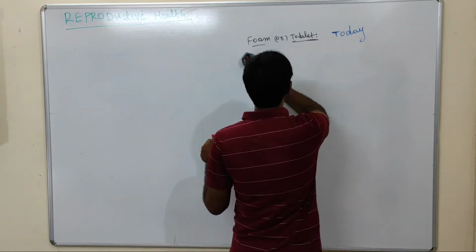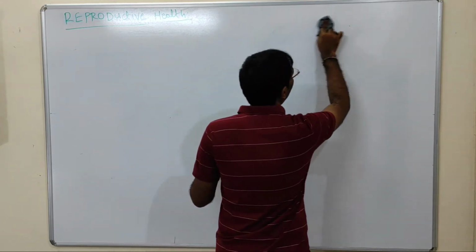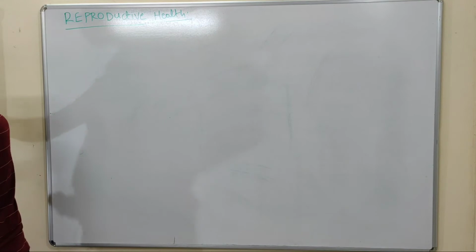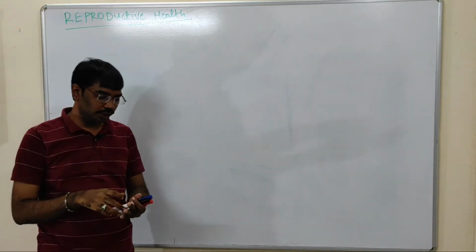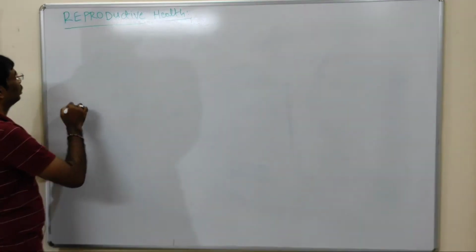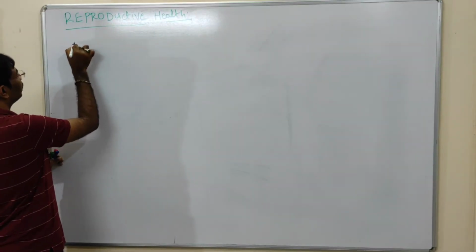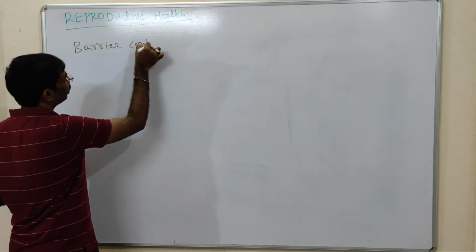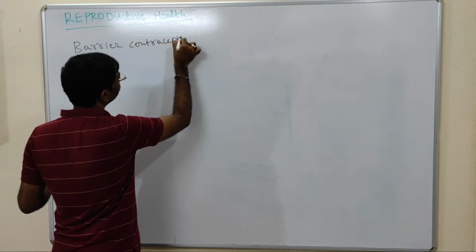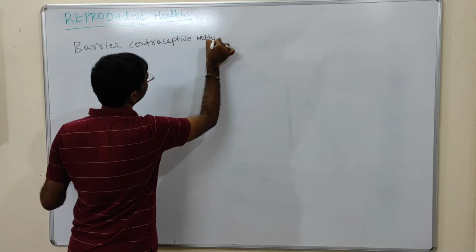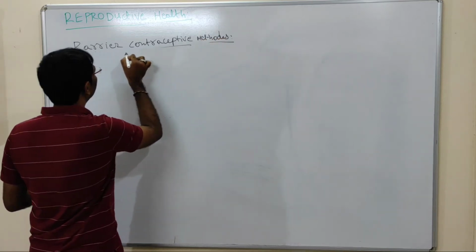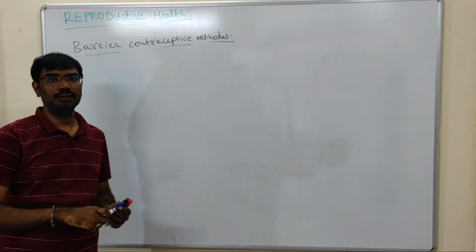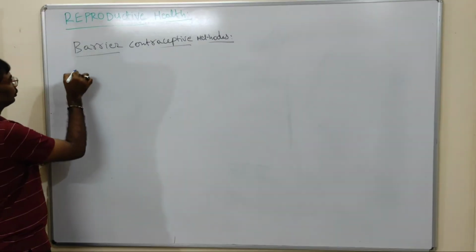So physical contraceptive methods prevent the contact between egg and sperm. Okay, so the methods that can prevent the contact between the egg and sperm are called physical methods, that is, barrier contraceptive methods. So what are the barrier contraceptive methods? Barrier contraceptive methods prevent the physical contact between the egg and sperm.